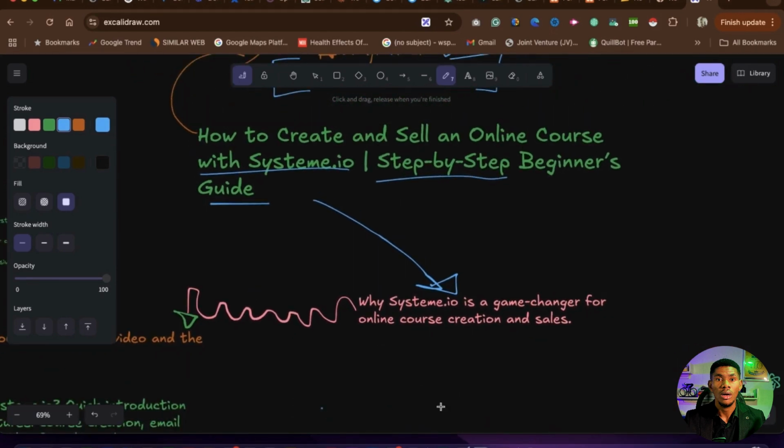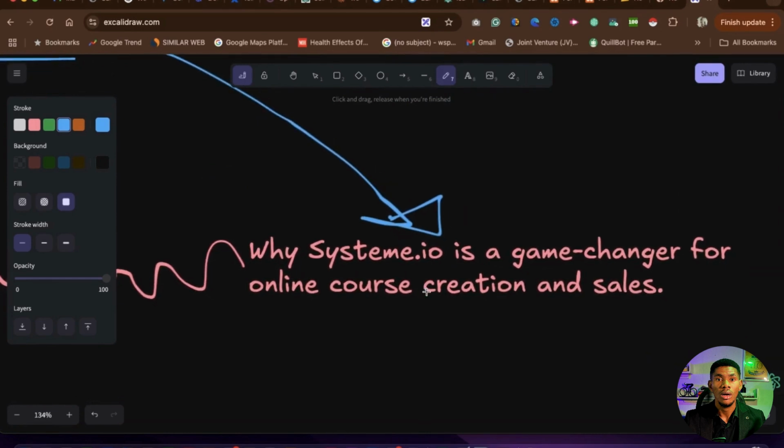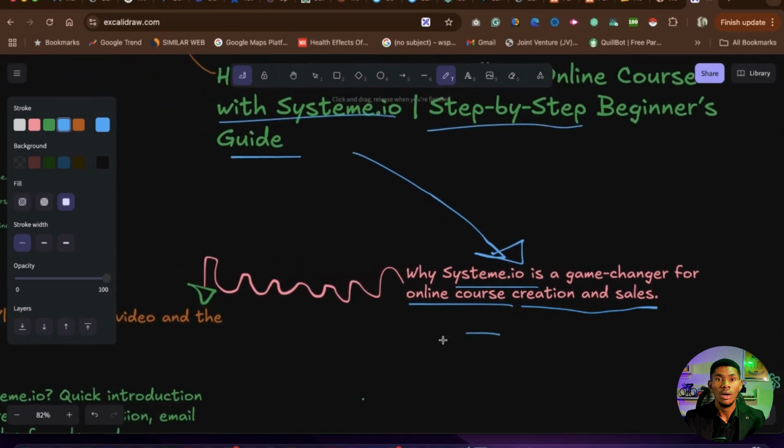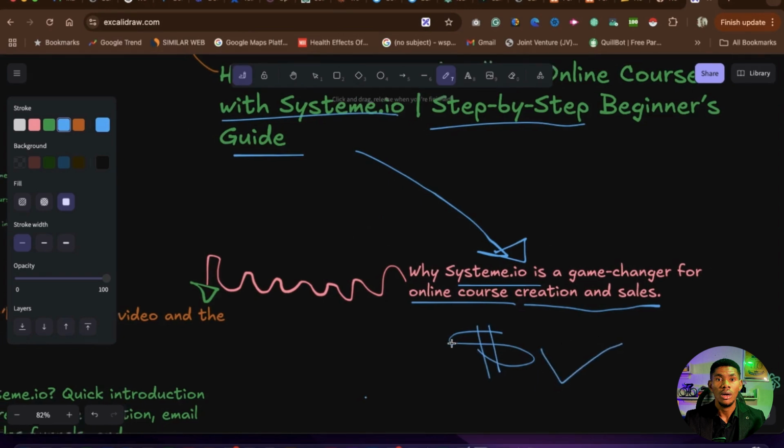Now, this is it. What we are going to be using is a game-changing tool called Systeme.io. I'm so happy with this tool. Like, I talk about this tool every single day on all my videos, because this tool will allow us to create a course on the internet. Not only help us to create it, but to also help us to sell this particular course, market it, put automation that will make us start to make money on autopilot, right? That is what this tool is all about. I will talk about this tool shortly.